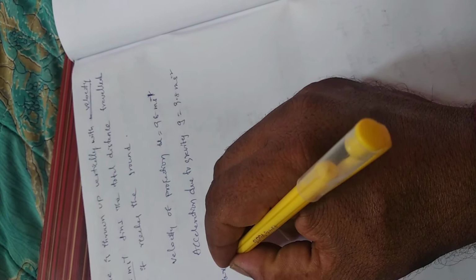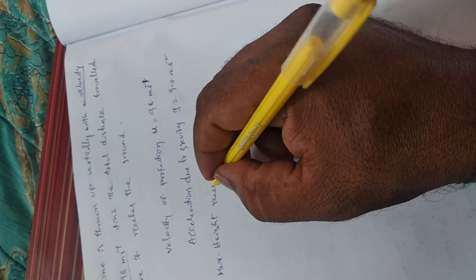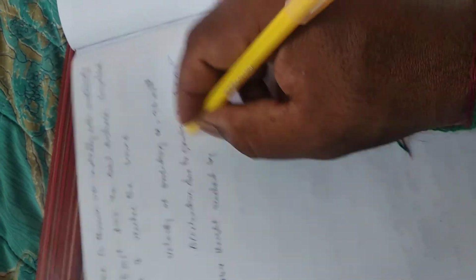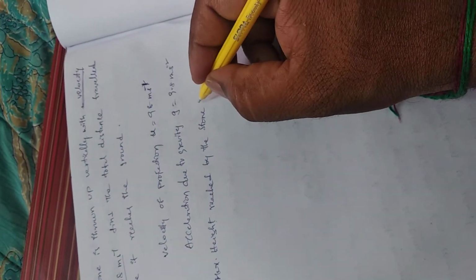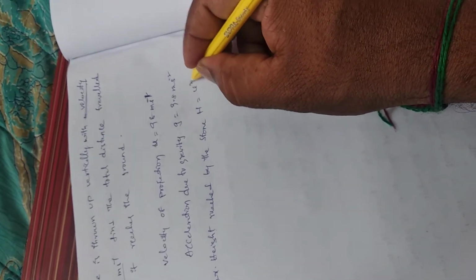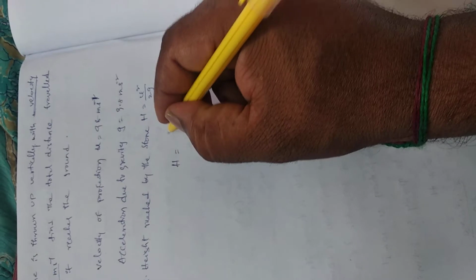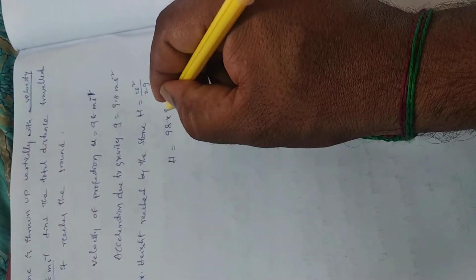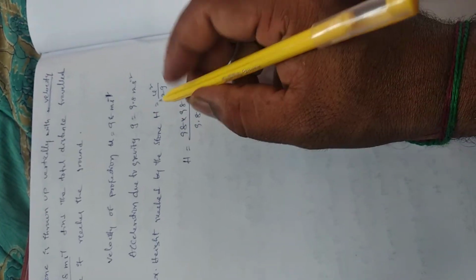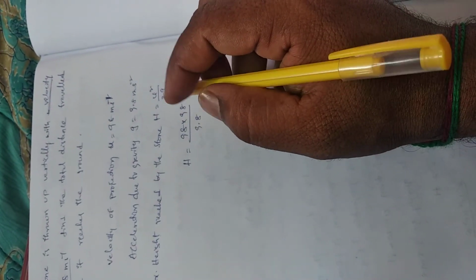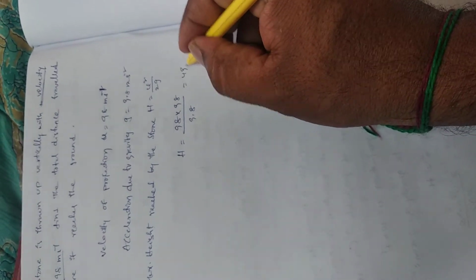Maximum height reached by the stone, H is equal to u square by 2g. H is equal to 98 into 98 by 2 into 9.8. Simplify the equation: 490 meters.